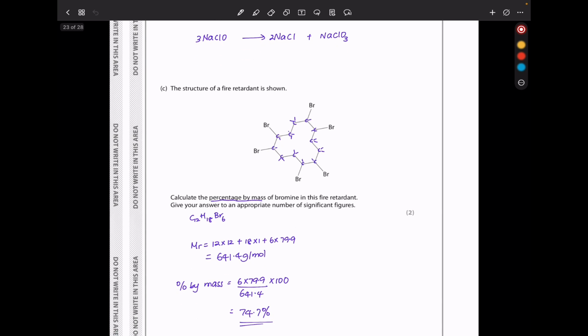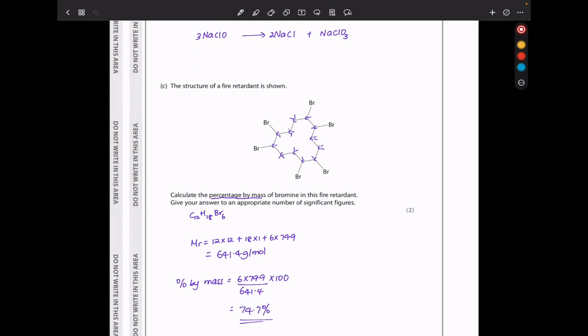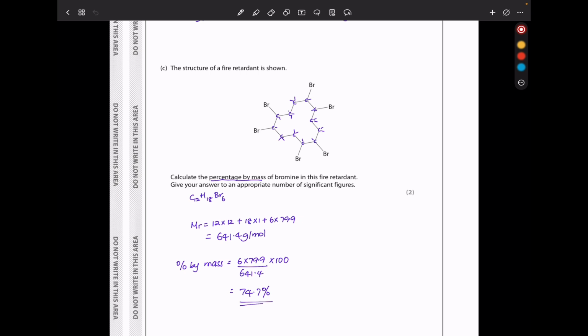And in part C, they say the structure of a fire retardant is shown. Calculate the percentage by mass of bromine in the fire retardant. Give your answer to an appropriate number of significant figures. I'm going to take time to cut this out so that you can see how the structure looked initially, and then I will return the bonds that I had included. So I included the carbons and the tiny bonds to show how many carbons and hydrogens are present.